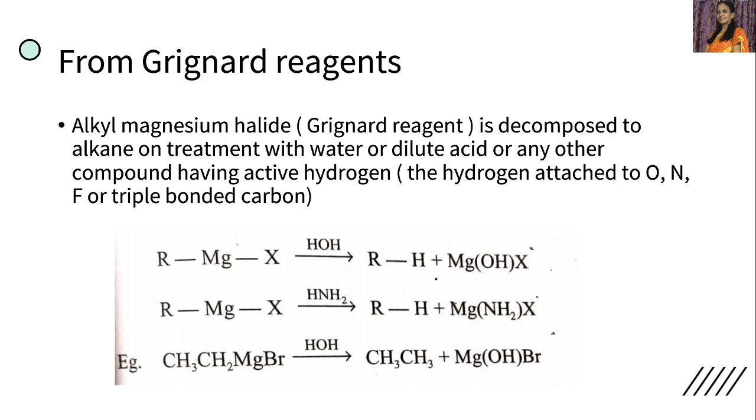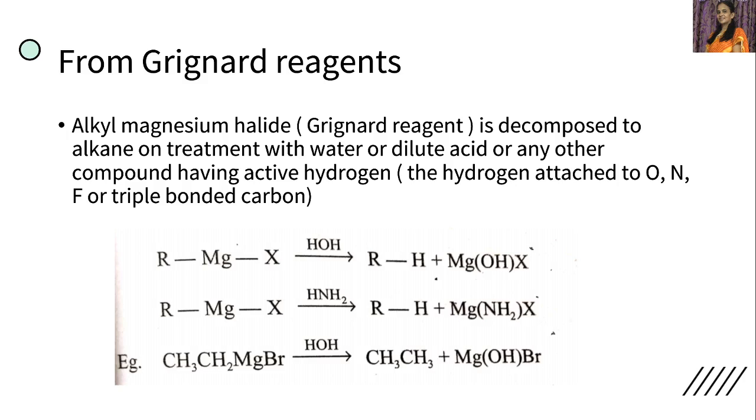When we consider a specific example, this is ethyl magnesium bromide. This is an example of alkyl magnesium halide, that is Grignard's reagent. When ethyl magnesium bromide is decomposed with water, the bond breaks here. Hydrogen of HOH goes with this ethyl group, then we get ethane, and OH goes with the rest of the part, that is MgOHBr, hydroxy magnesium bromide.